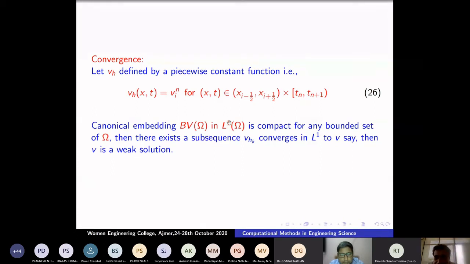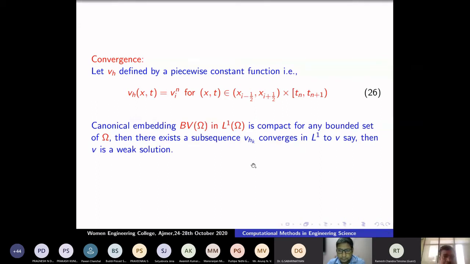Stability does not imply convergence, but my solution is now not only stable, I am also able to show it is total variation diminishing. The computed solution v_h(x,t) equals v_i^n and has convergent subsequences. But I have to check that every subsequence converges to the same point by uniqueness. That means the whole sequence converges.